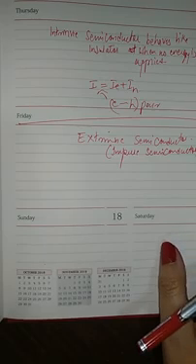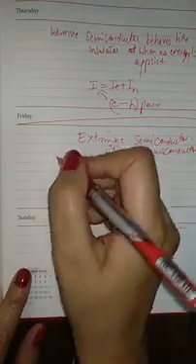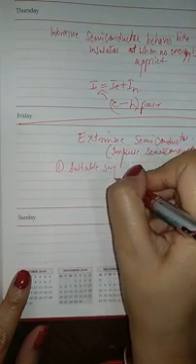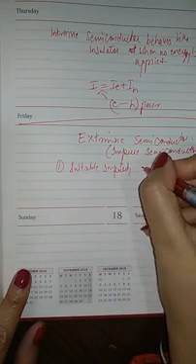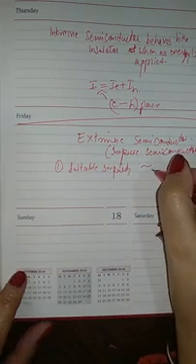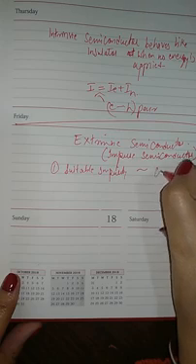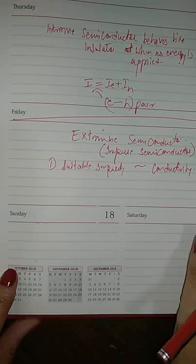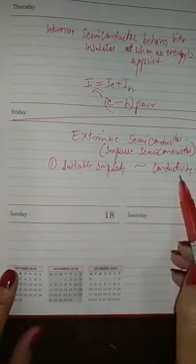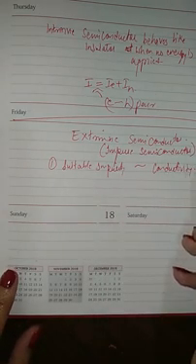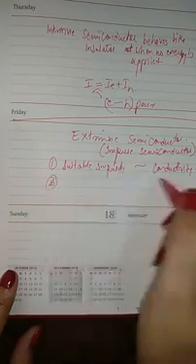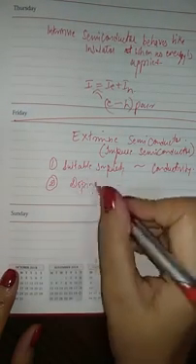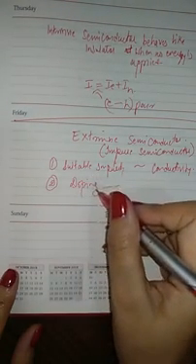Now, extrinsic semiconductor is a semiconductor with a small amount of a suitable impurity. The suitable impurity is added in order to increase the conductivity. It is added in an extremely small amount, and it increases the conductivity. The process of adding impurity is known as doping. Doping is the process of adding impurity to a semiconductor.